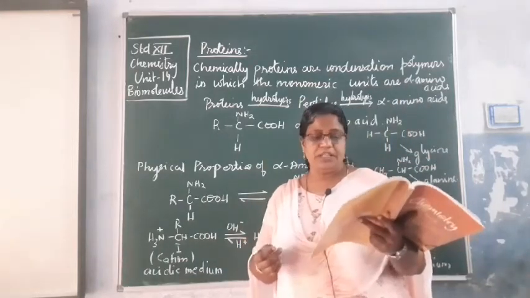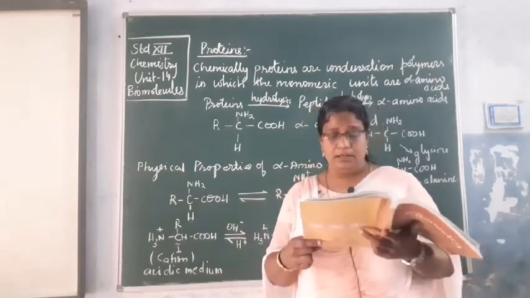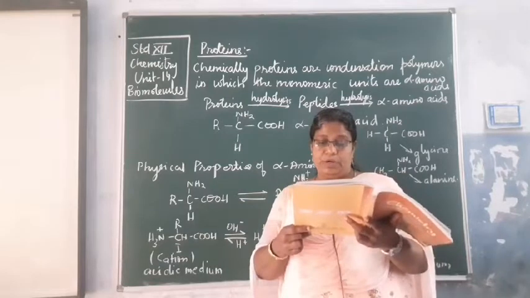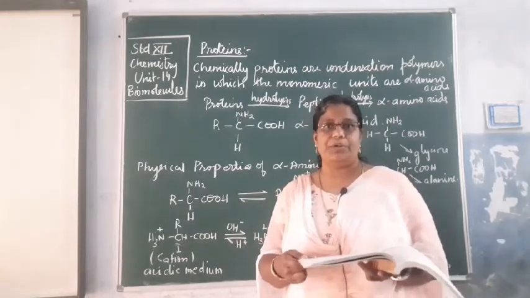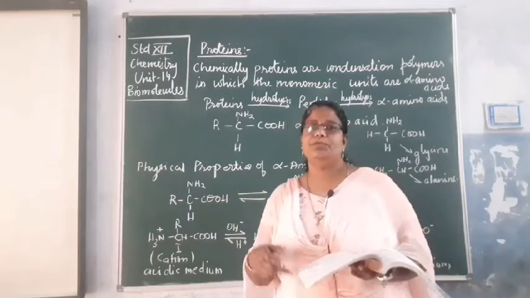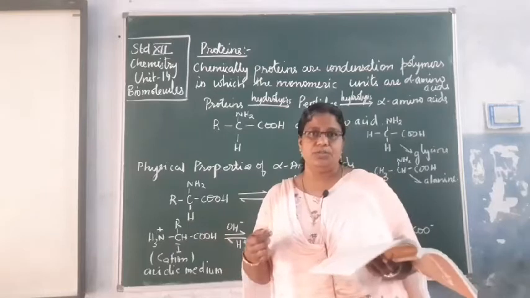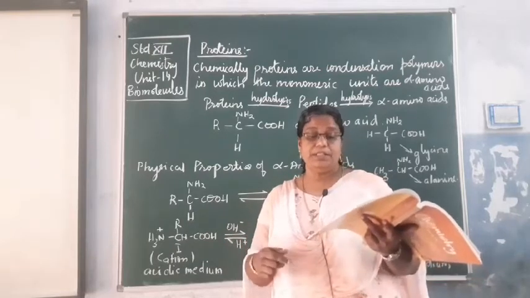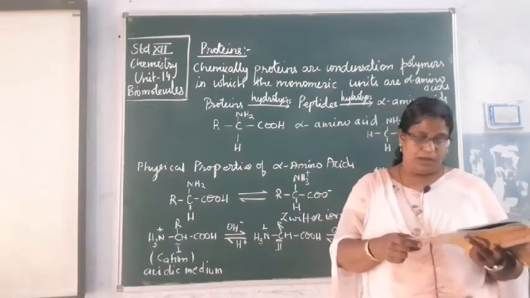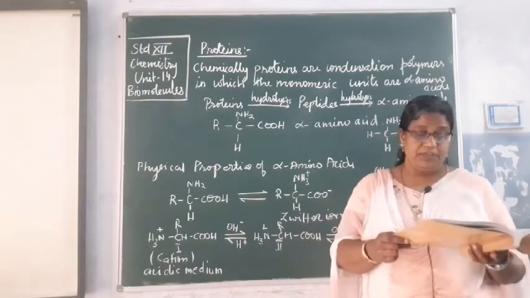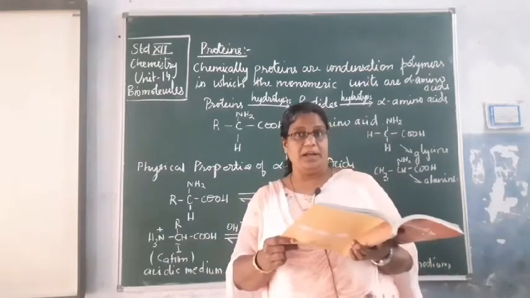The second way of classification of amino acid is the essential amino acids and the non-essential amino acids. Okay, the amino acids which are synthesized in your body, that is non-essential. Already it is being synthesized in your body, so you need not take it from outside. But essential amino acids, that is to be taken in your food. Okay, so in the table itself the essential amino acids are marked with an asterisk.